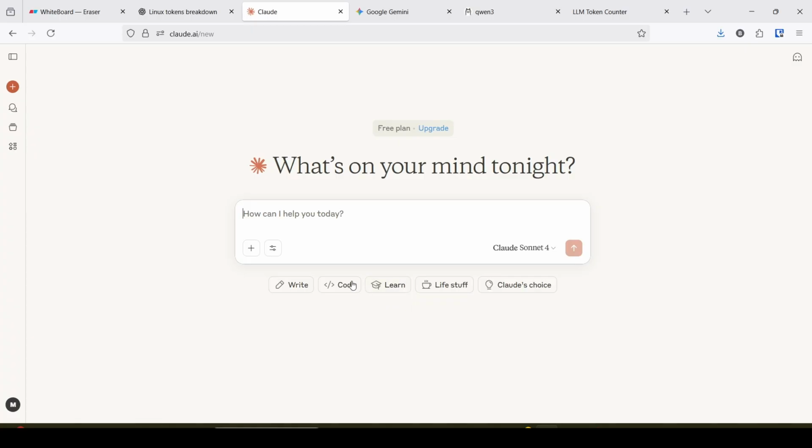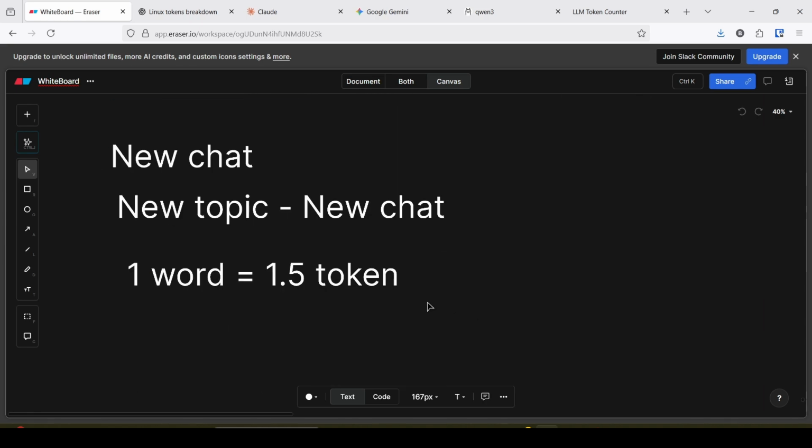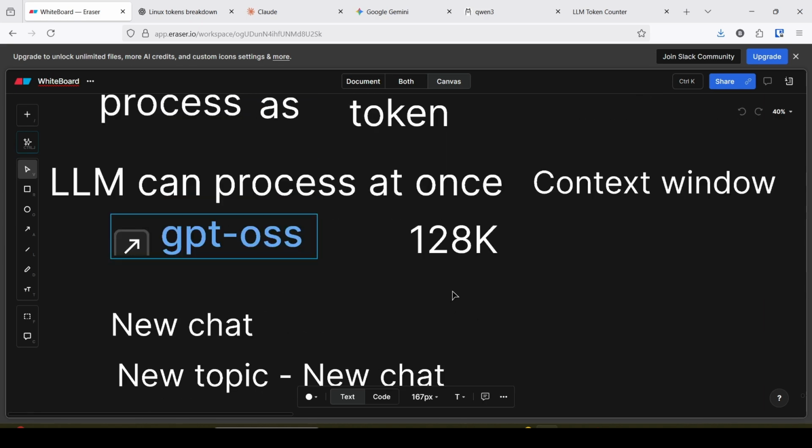Again, I ask another question, and the chat continues, and it exhausts the tokens. If it goes beyond the context window, it hallucinates. That's why it is preferred to ask questions within the limitation of the context window. It is very important to know.